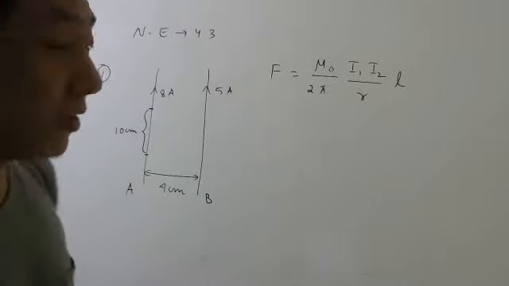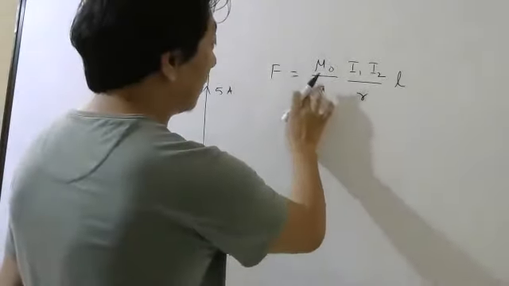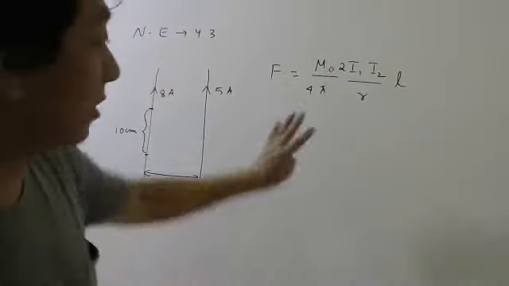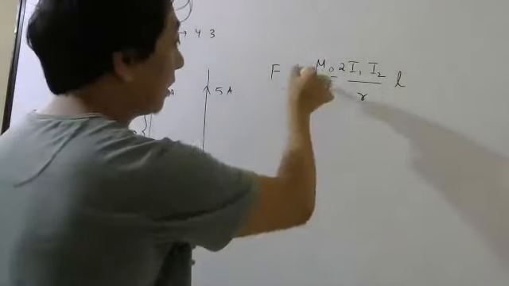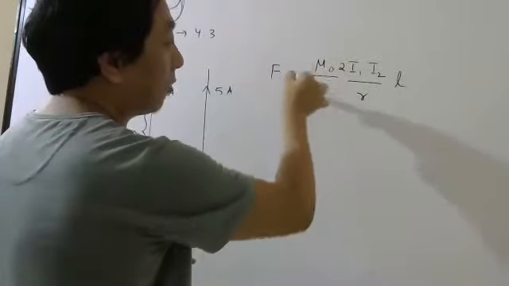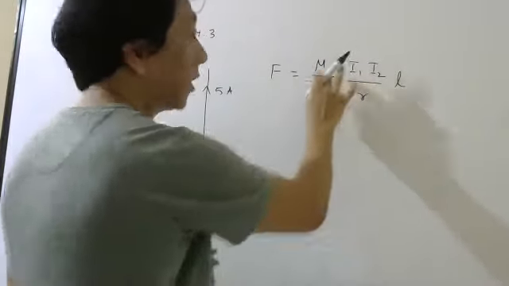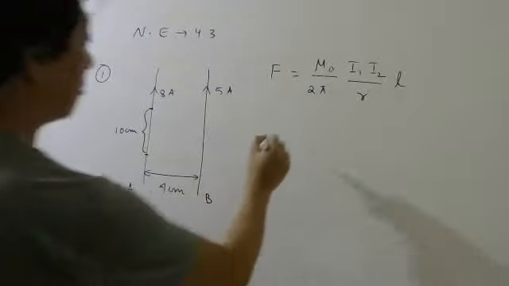Now, one small thing I will tell: in some books you will find they write here 4 pi and 2. It is the same thing. The reason why they do this is because this value can be written directly as 10 to the power minus 7. You can write that way also. So let us substitute now.